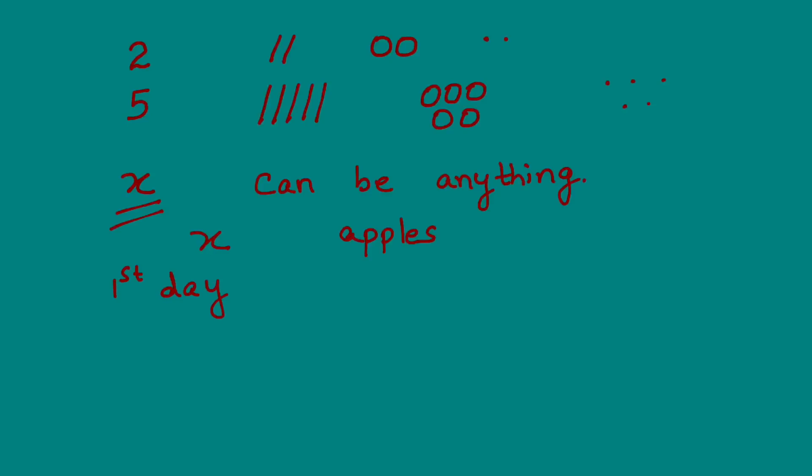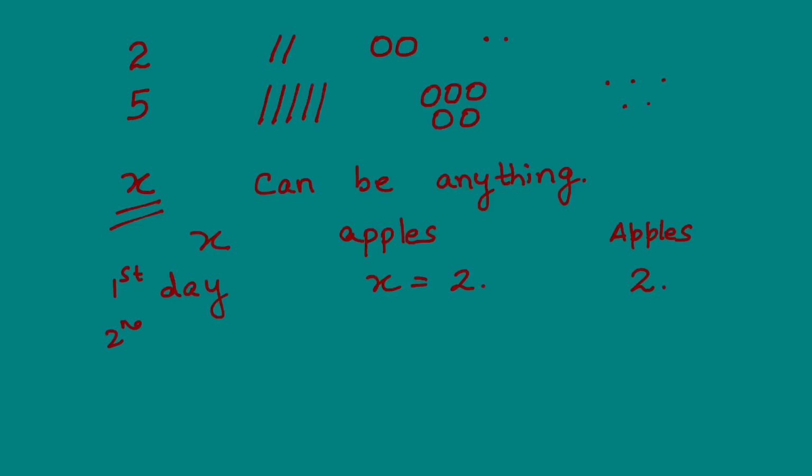But if I say that I have X apples, what does it mean? No, you can't visualize, right? This X can be anything. It can have any value. So, if I say that every day I have X apples, right? On the first day, I say that the value of this X is 2. That means on first day, how many apples do I have? Yes, of course, I have 2 apples.